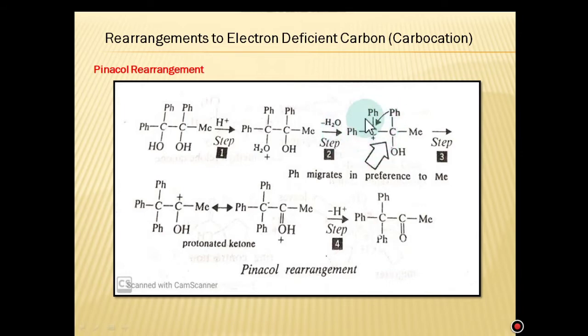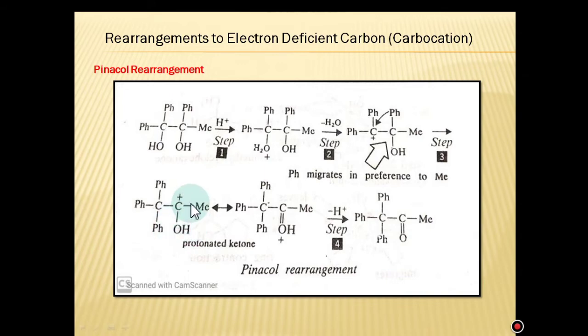After the formation of the carbocation, this is basically a 3 degree carbocation. Either phenyl or methyl may shift here, but the migratory tendency of phenyl is more than the methyl. So the formation of this carbocation takes place. This carbocation is comparatively more stable than the other carbocation because here the positive charge is in conjugation with the oxygen lone pair.